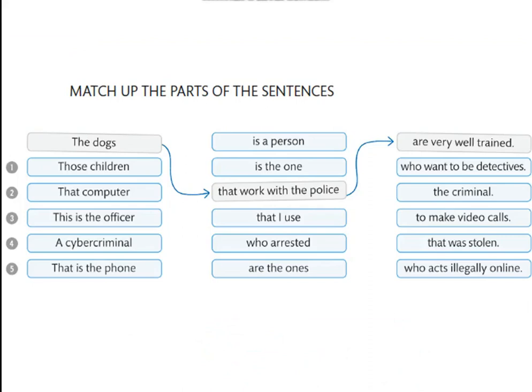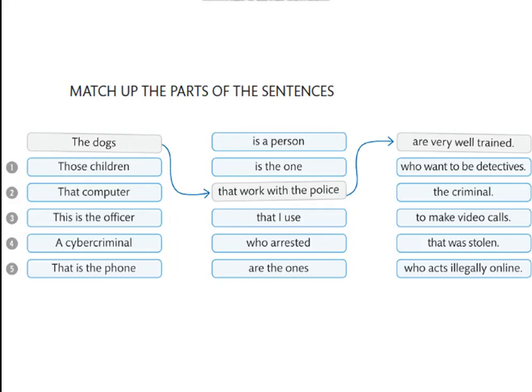Let's match up now the parts of the sentences. The dogs that work with the police are very well trained. Number one, those children are the ones who want to be detectives.